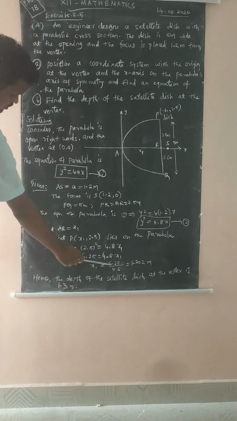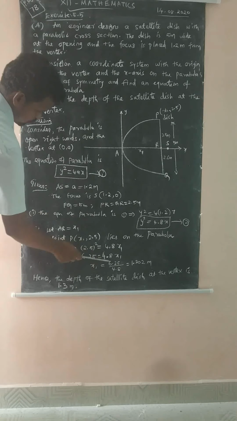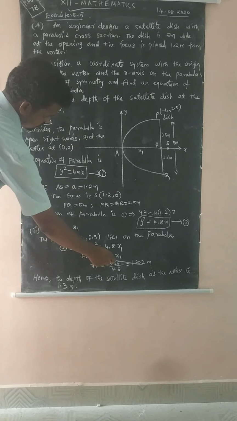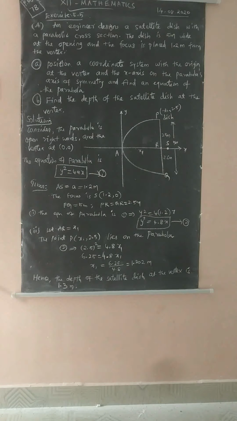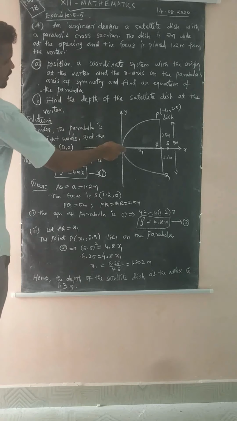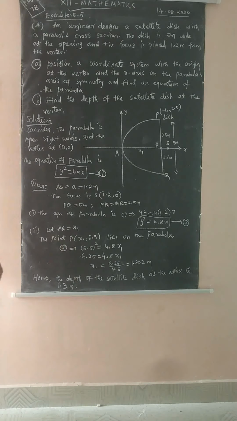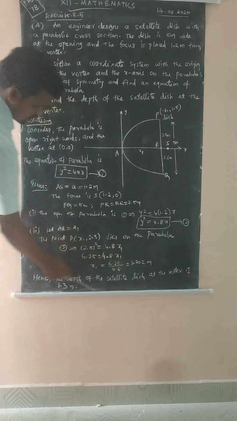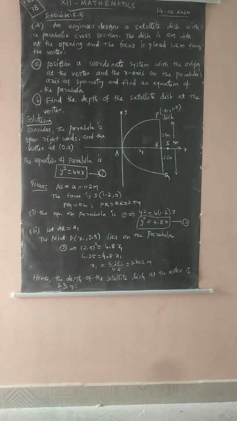So x1 is equal to 6.25 by 4.8. Simplifying, we get 1.302 meters. So the depth of the satellite dish at the vertex is about 1.3 meters. It is a very simple one.